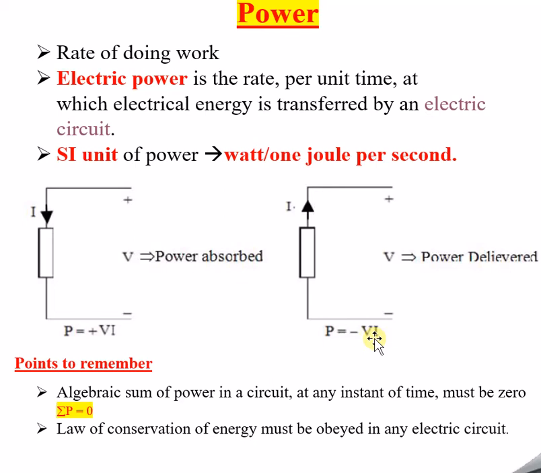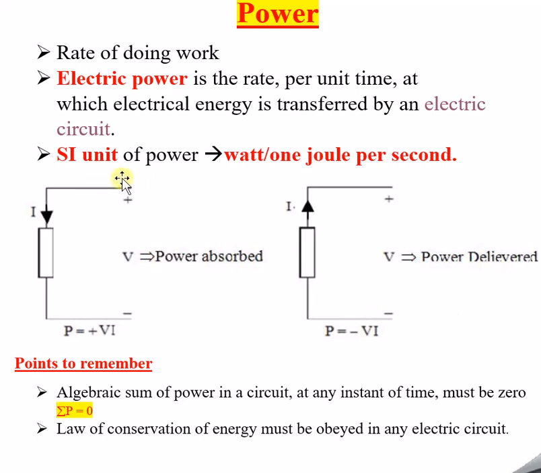Okay, so I hope it is very clear now. P equals a positive value means power is absorbed by the circuit. It is gained by the circuit. But if we get P equals a minus value, then power is dissipated, or delivered, or given out by the circuit. Okay, so I hope this is very clear now.